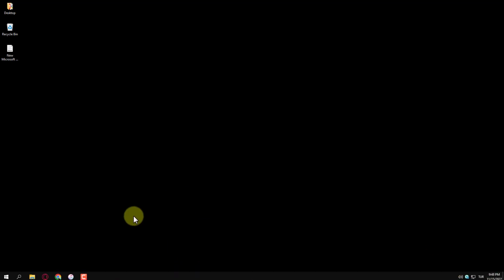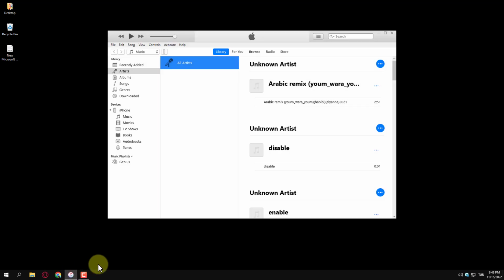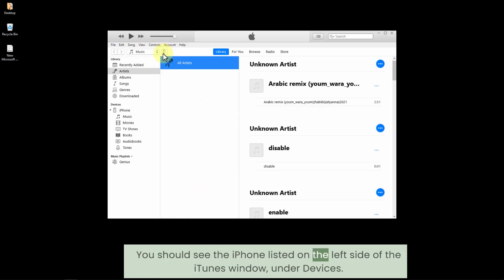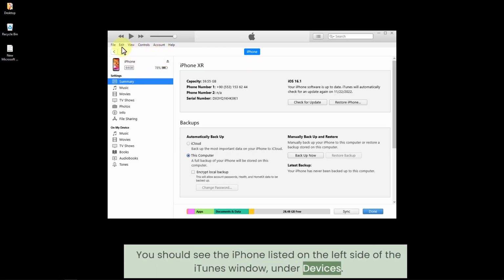Connect your iPhone to your PC via the USB cable. You should see the iPhone listed on the left side of the iTunes window, under Devices.